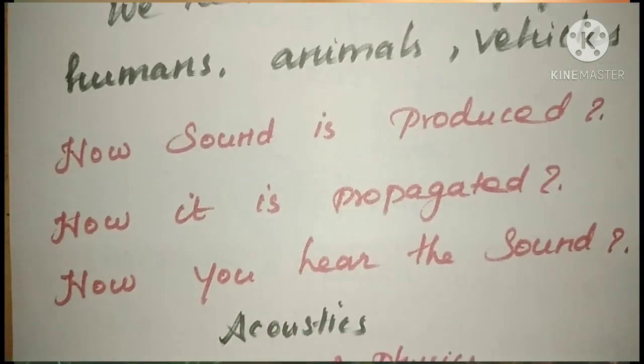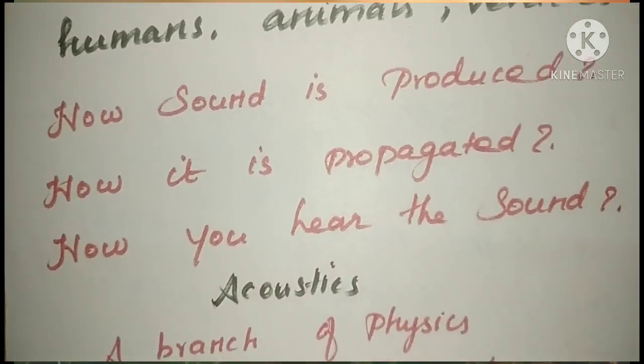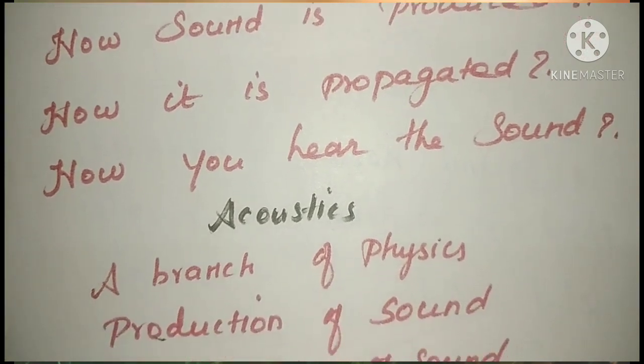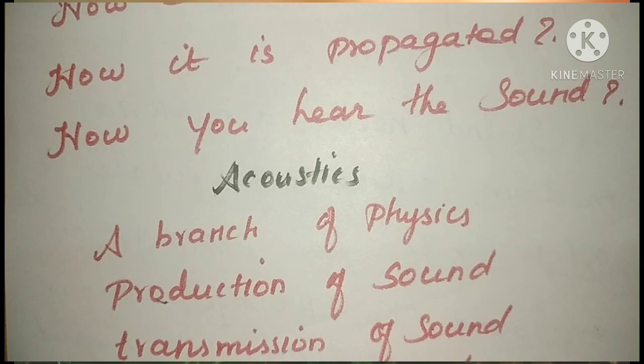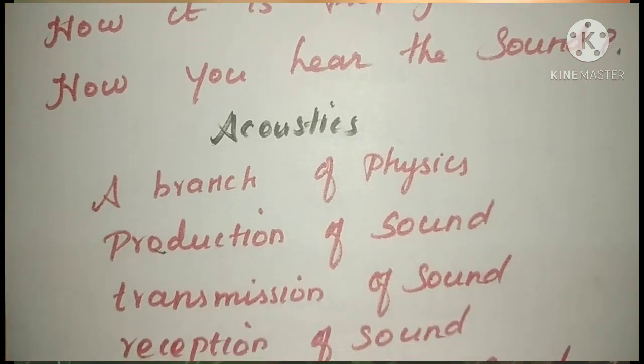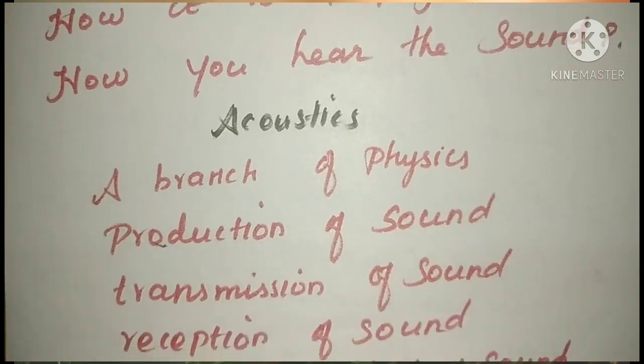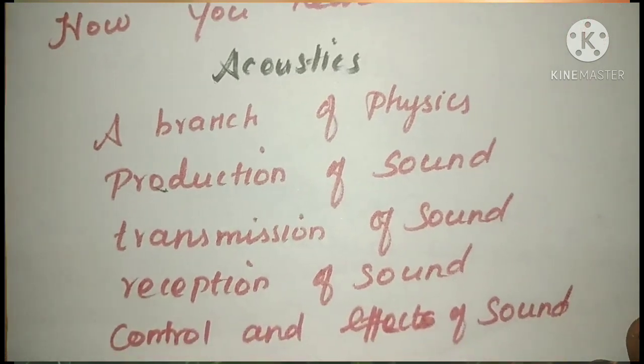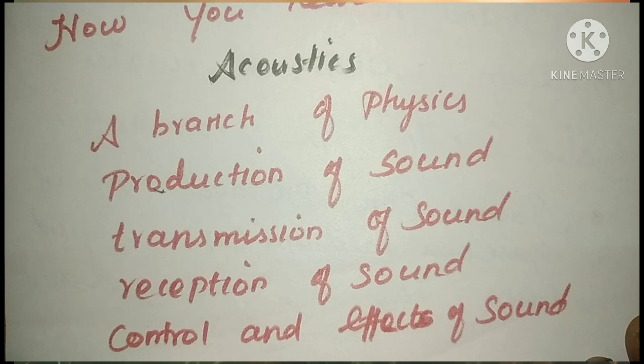So acoustics is a branch of physics. It deals with the study of production of sound and transmission of sound, reception of sound, how we can receive the sound, and how to control the effects of sound. So everything we are going to learn under this chapter, acoustics.